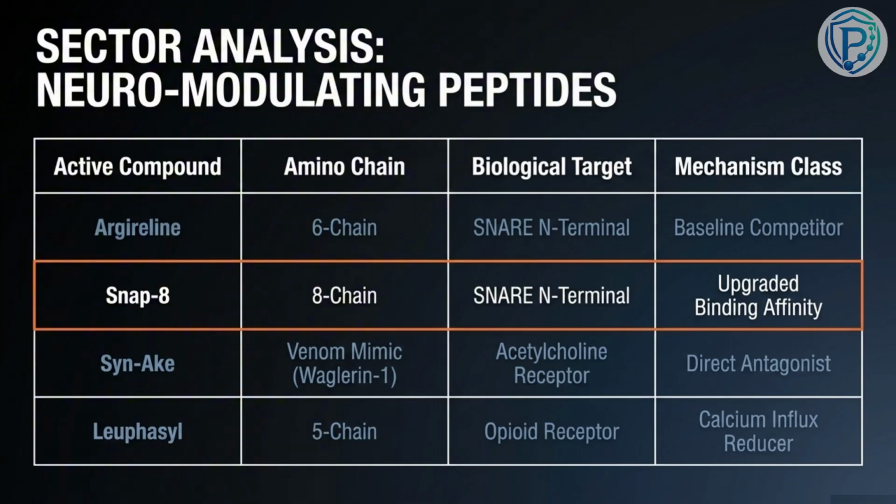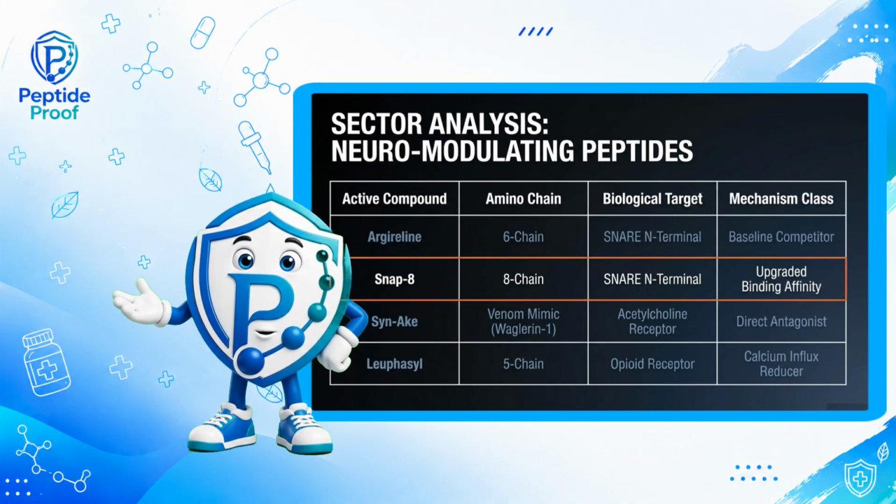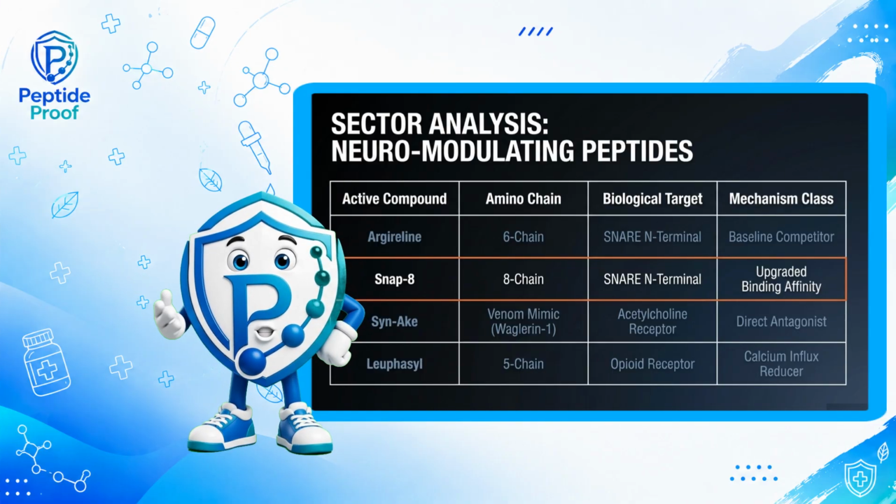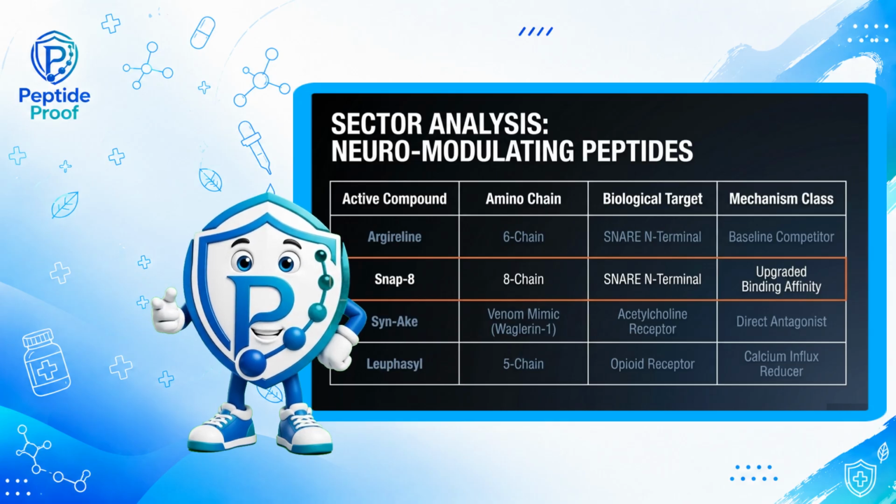Now let's position Snap-8 within the broader landscape of neuromodulating peptides. Argireline is generally considered our baseline. It's a 6-chain competitor targeting the SNARE N-terminal. Snap-8 acts as the 8-chain upgrade, offering a higher theoretical binding affinity to that exact same target.